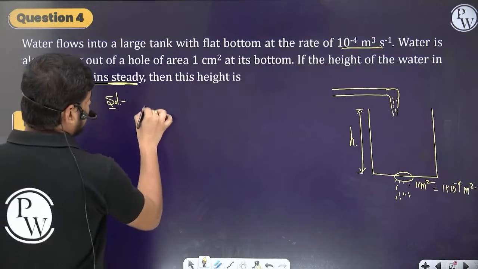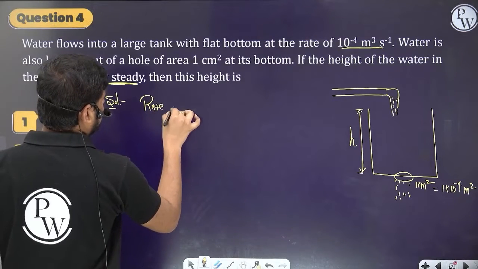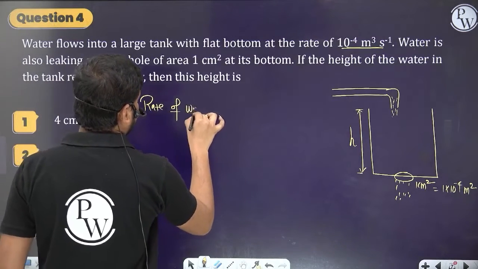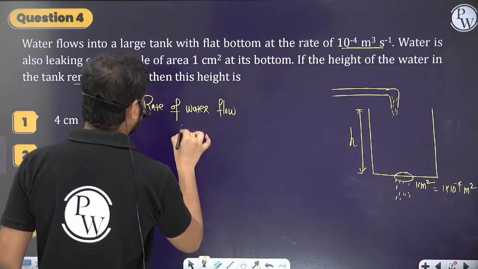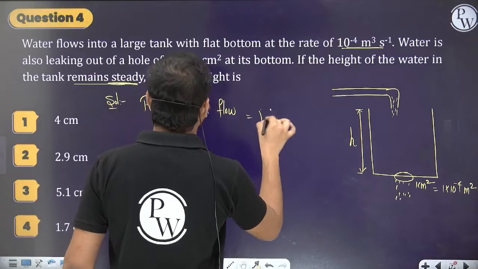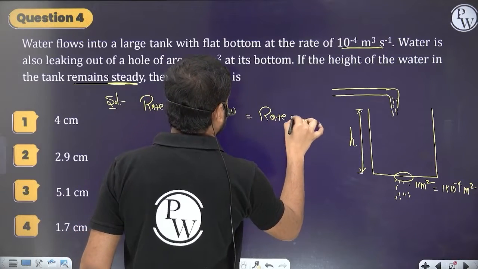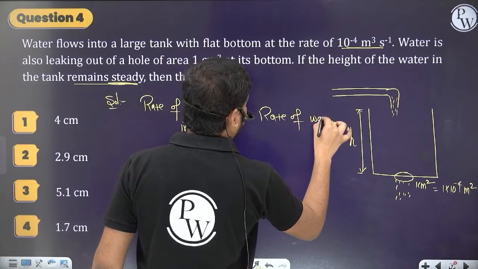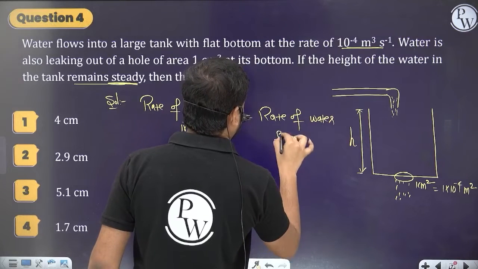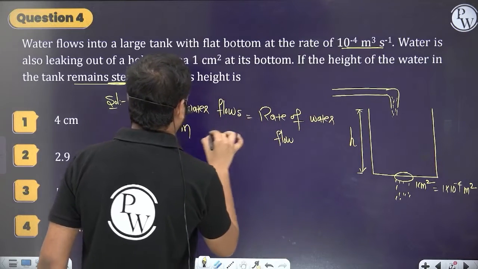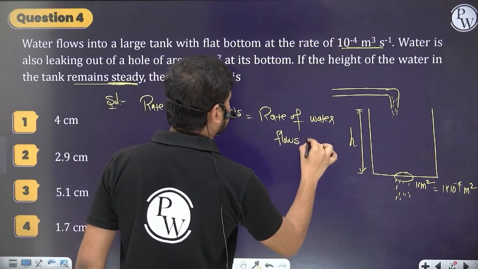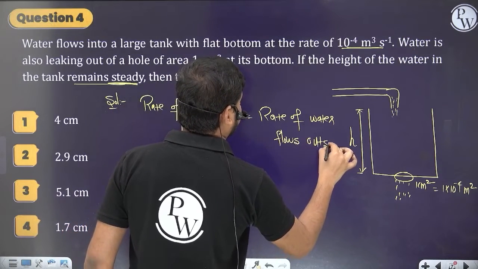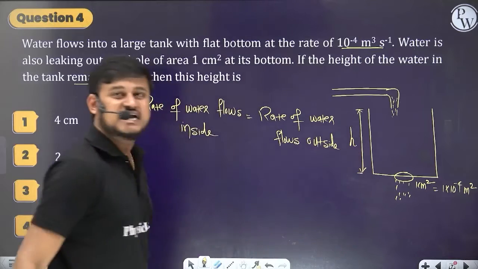The rate of water flow in is equal to the rate of flow outside. Only then its height remains the same.